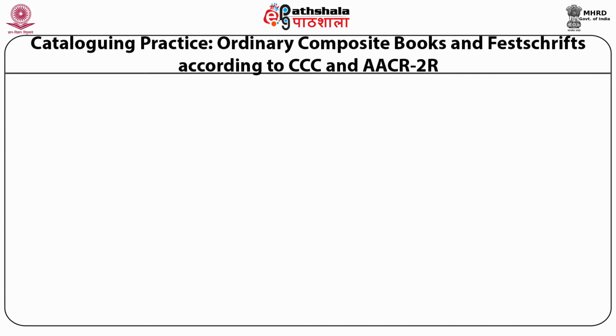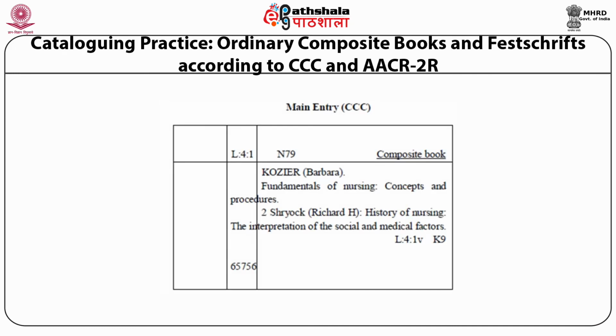Now let's see what a main entry as per CCC looks like for an artificial composite book. The call number is given, and on the right side it is written composite book, and it has to be underlined. Then the name of the first author, then the title, and 2 is written for the second. The second author's name and the title of the second book are there, and then the call number of the second book is also mentioned, and at the end the accession number is given for the book.